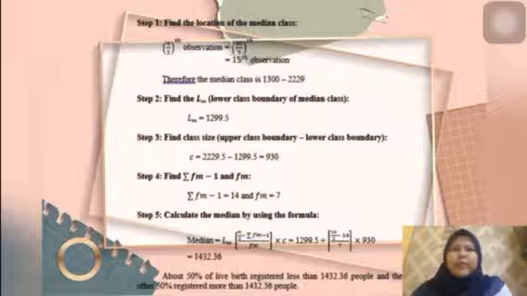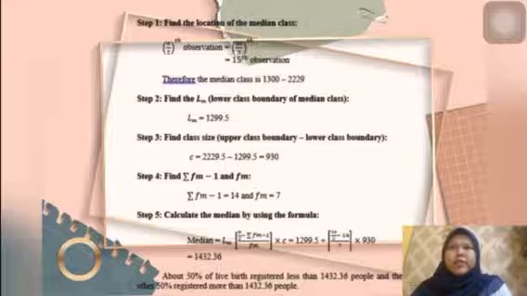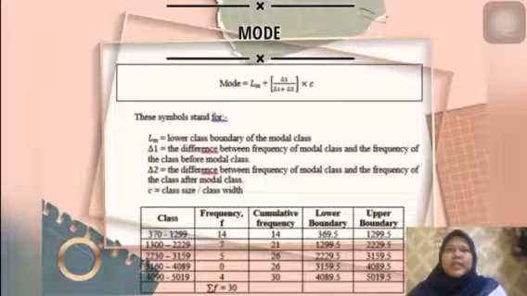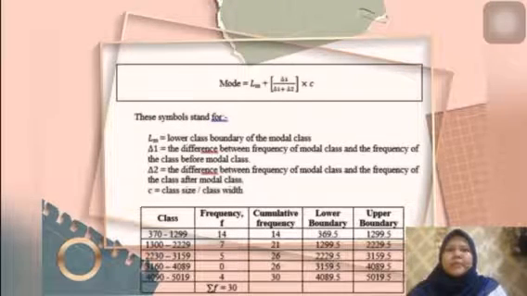For step 2, we must find the LM, which is the lower class boundary, from the column. Step 3, find the class size, which is the upper class boundary minus the lower class boundary. For step 4, find the sum fm minus 1 and fm, and then calculate the median using the formula. So we get the answer 1432.36 people.